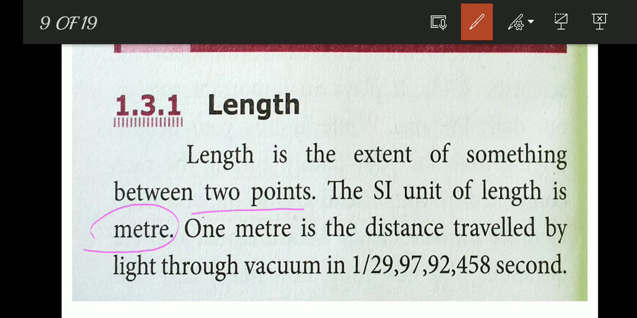1 meter is the distance traveled by light through vacuum in 1 divided by 299,792,458 seconds. It's a very important one more question. The SI unit of length is meter.